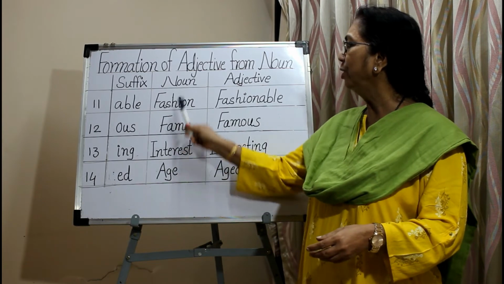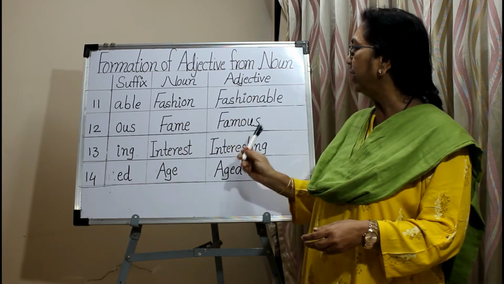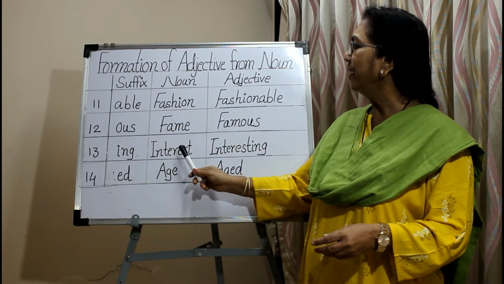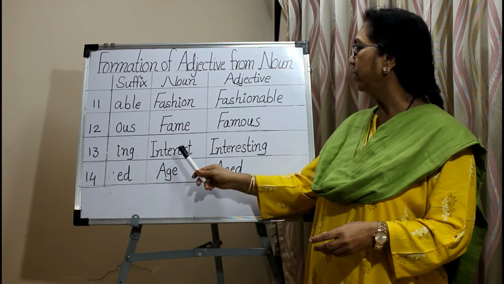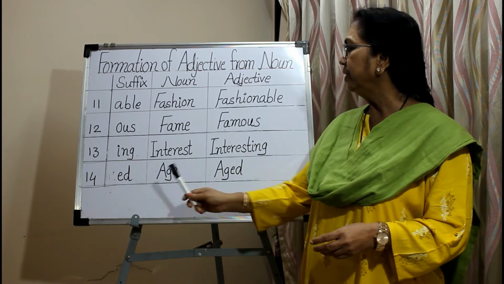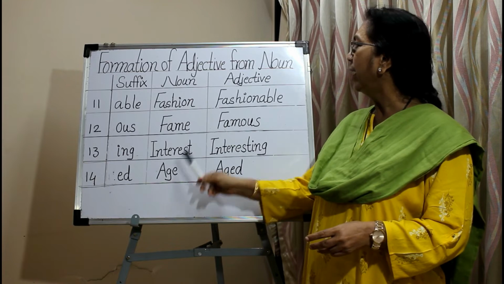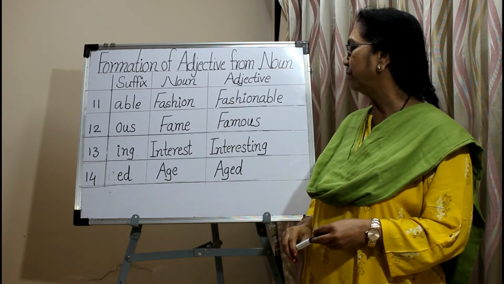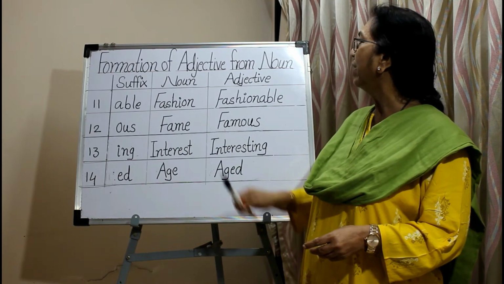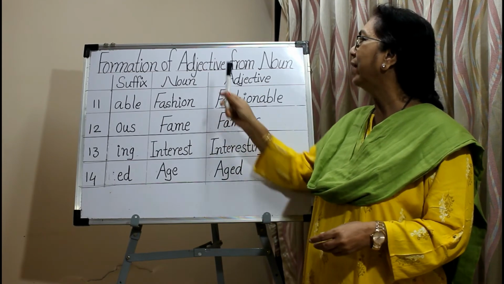OUS is added to the noun fame and the adjective famous is formed. ING is added to the noun interest and the adjective interesting is formed. ED is added to the noun age and the adjective aged is formed. So all these suffixes are added to the noun to form the adjective.